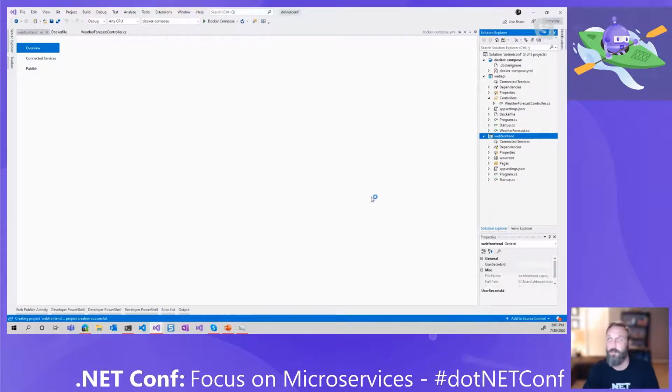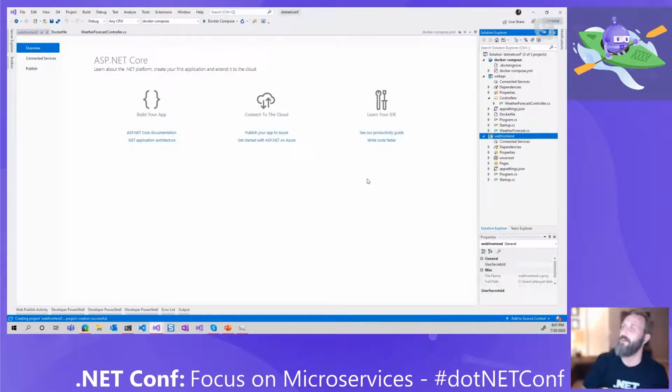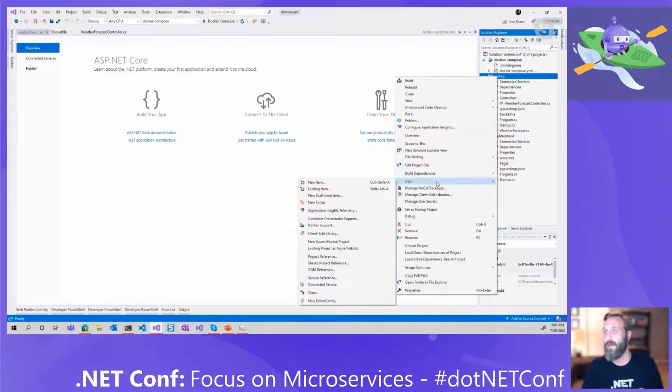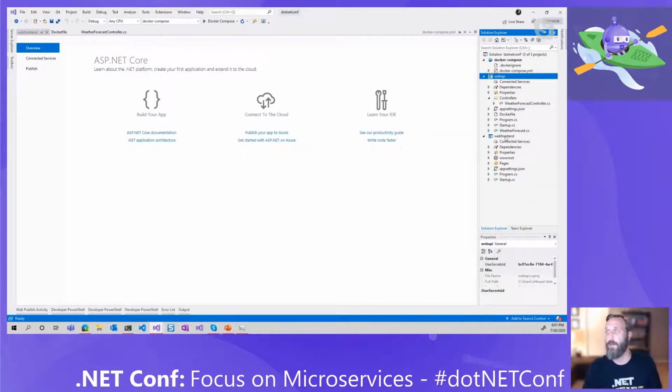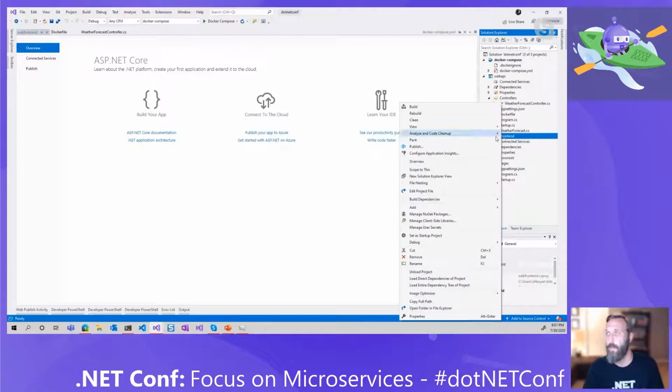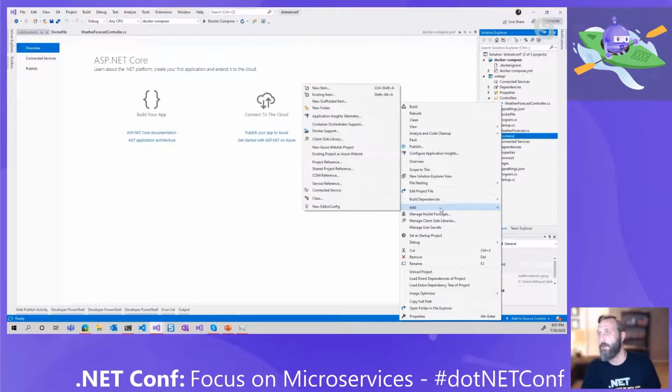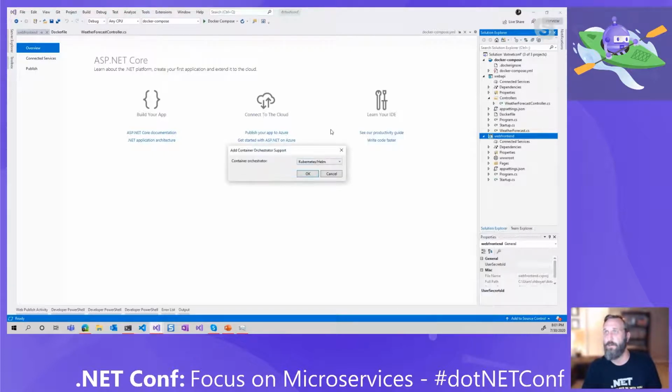I'll actually walk through that whole thing because I had to do it for another project. So what I did is I right-click this project here, I did add, and I chose container orchestration support. So I'm going to do that for my web front end. I'm going to click add, choose container orchestrator support, and choose Docker Compose and hit OK.